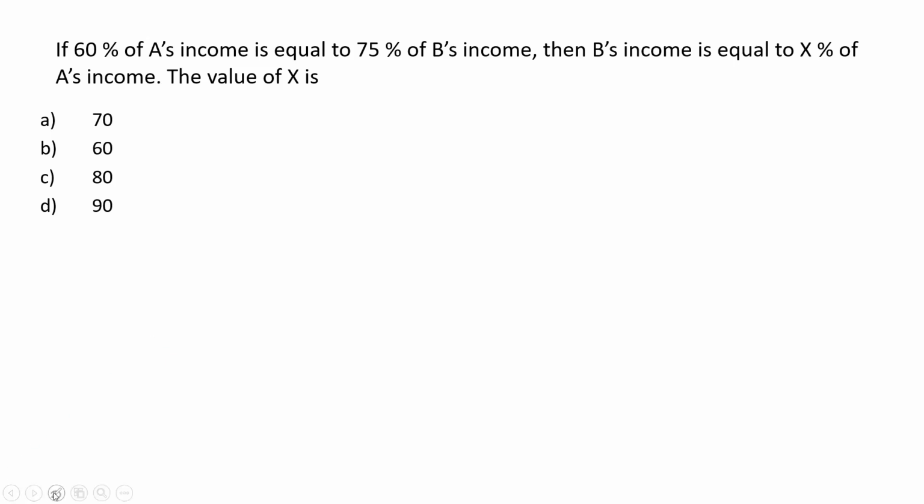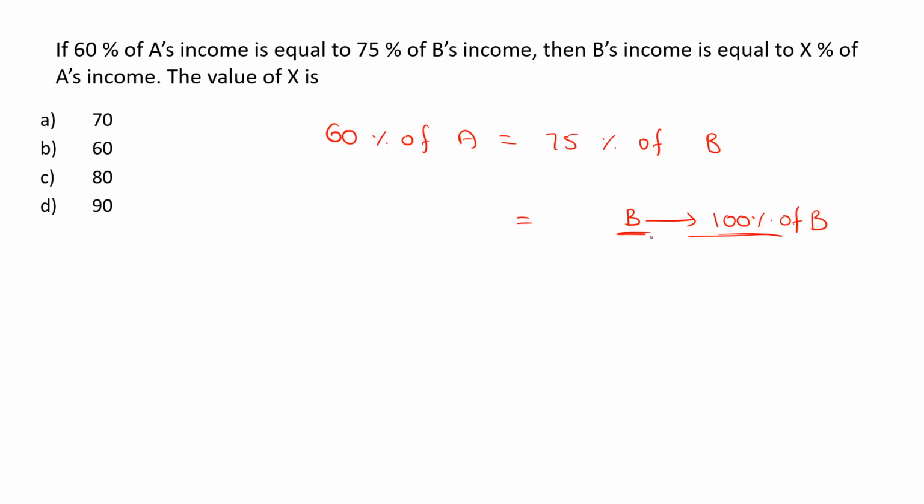It is given that 60% of A is equal to 75% of B. We need to tell B in terms of percentage of A. B itself is nothing but 100% of B. Any number with respect to that number is 100%.